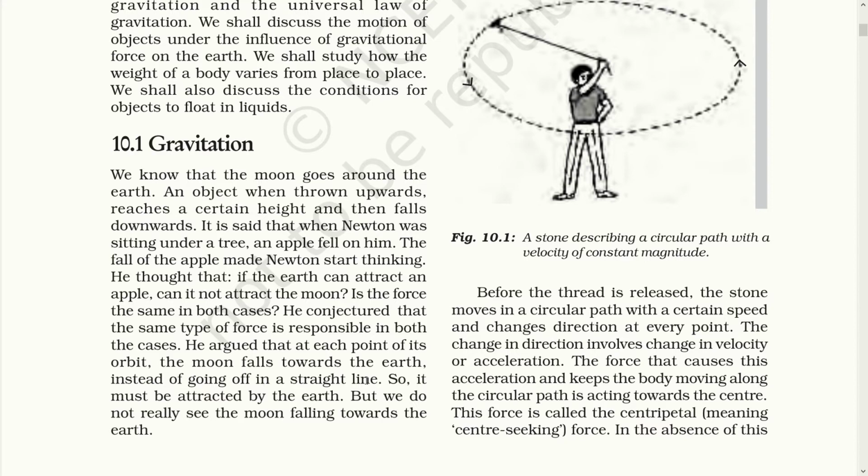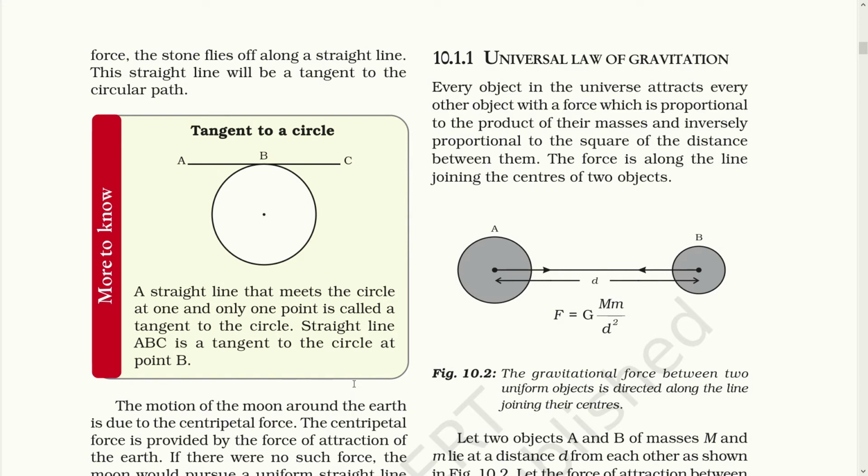Now, the force that is at the center of the circular path is called the centripetal force, or the force that seeks the center. So every object or every matter on earth or in the universe has its own centripetal force, and that centripetal force generates gravitational force. Now, the direction along which the stone will move when you release it is called the tangent. If you see the diagram over here, in the section More to Know, you will find 3 points, point A, B and C.